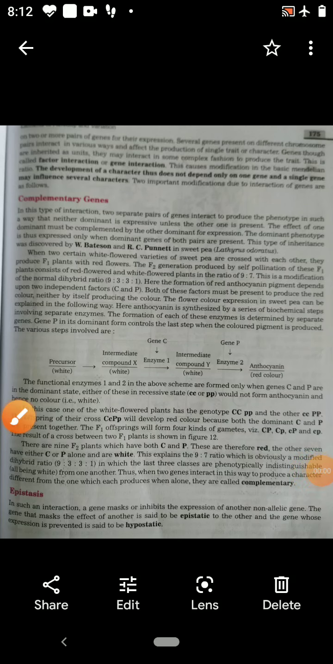Children, welcome to the bio class. Children, you studied Mendel's law. Here I am going to tell you about post-Mendelian genetics, or you can say neo-Mendelian genetics.